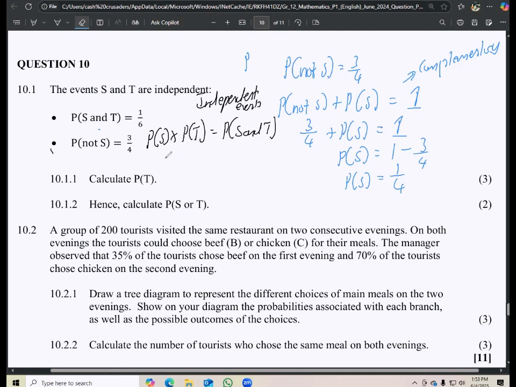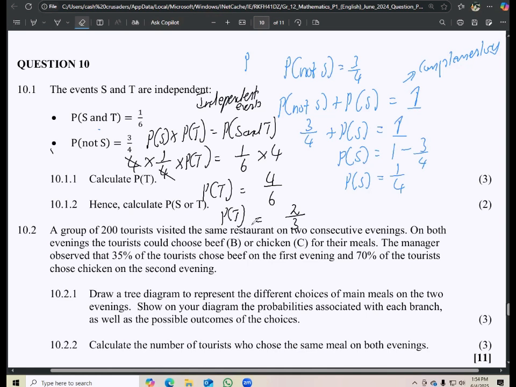But then what is P of S? It's 1/4. What is P of T? That's what we are looking for. And then what is P of S and T? It's 1/6. So that means in order to find P of T, we need to multiply both sides by 4 to get rid of that. Then our P of T is equal to 4 over 6, which can simplify to 2 over 3. So there we go, that's your P of T there.